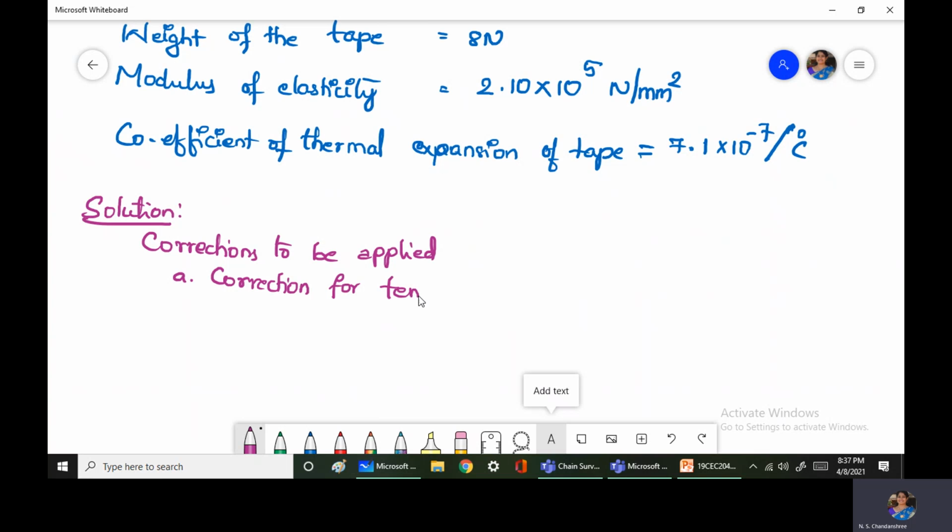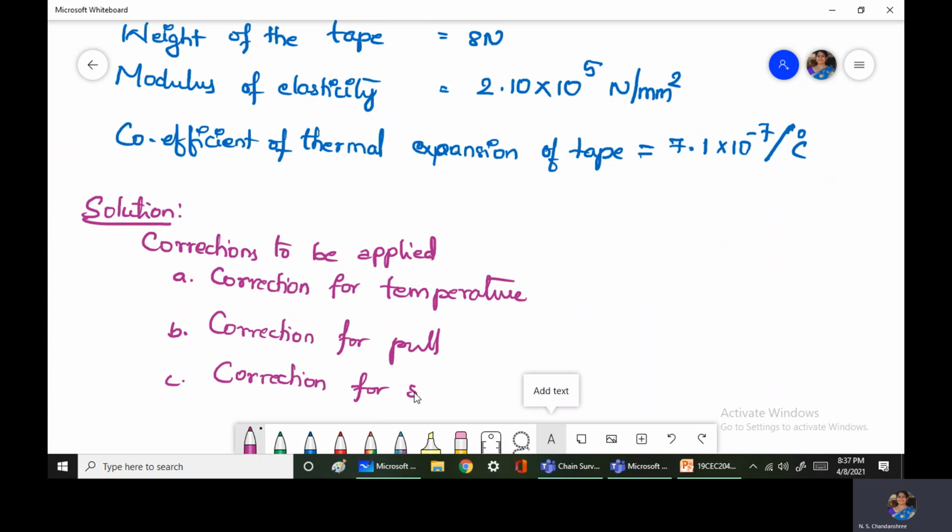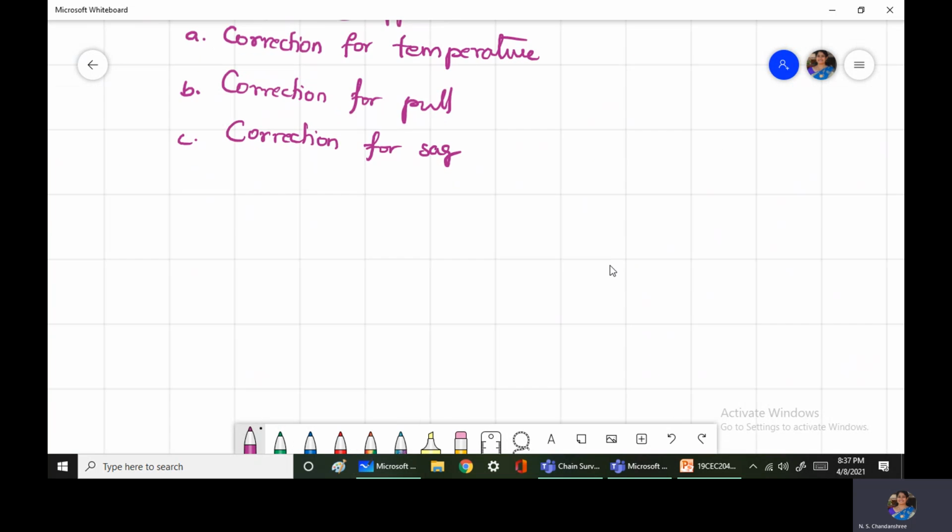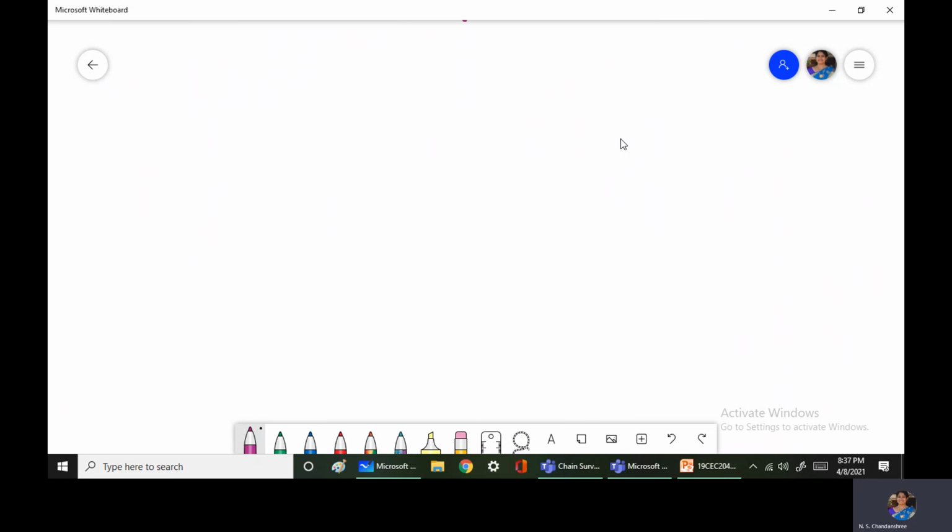Next is correction for pull, same reason. Next, third one is correction for sag. Now we'll start with correction for temperature.